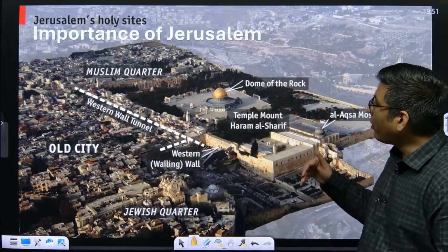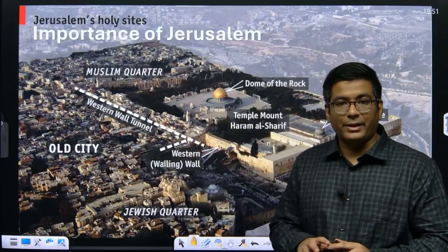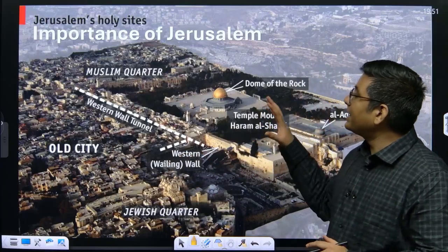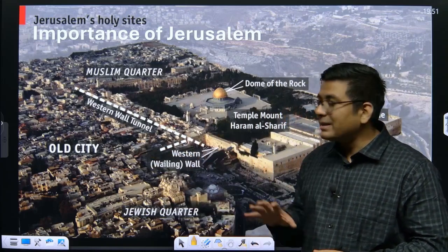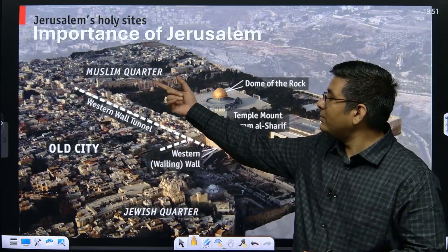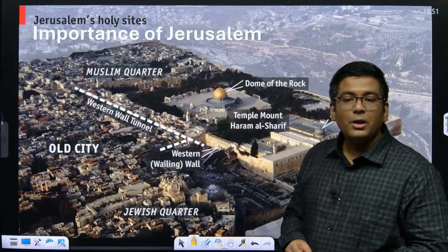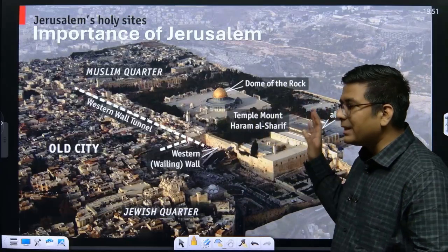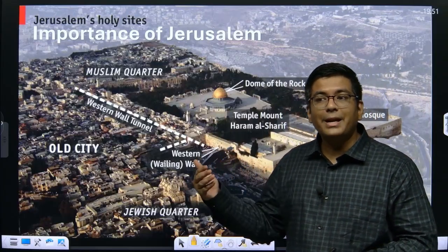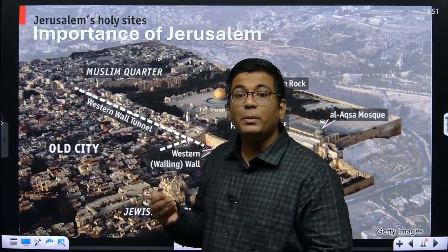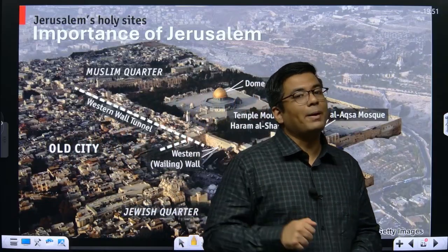Now, the point is that Jerusalem as of now comes within the West Bank district, so this region is under the military occupation of Israel. Subsequently, the Muslims find a lot of discrimination by the Jewish forces here, and by the Israeli military. This is what has always led to violent clashes and face-offs between the Israeli police forces and defense forces and Palestine.